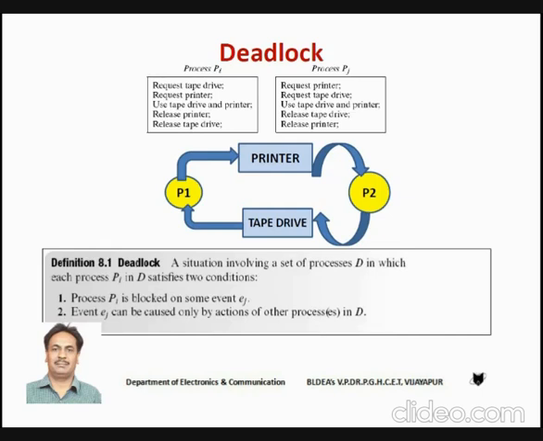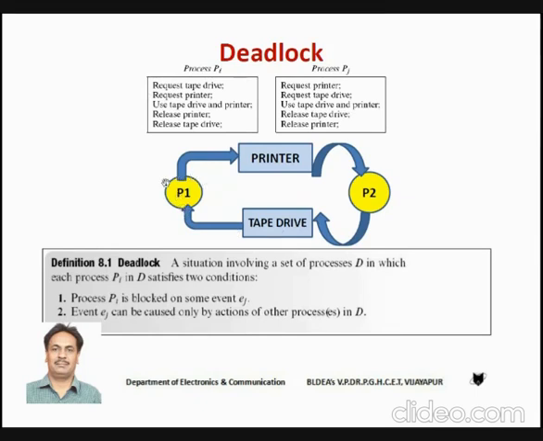Let us take an example. Assume that you have two processes, P1 and P2. Initially, assume that process P1 is requesting the tape drive and it will get the tape drive.